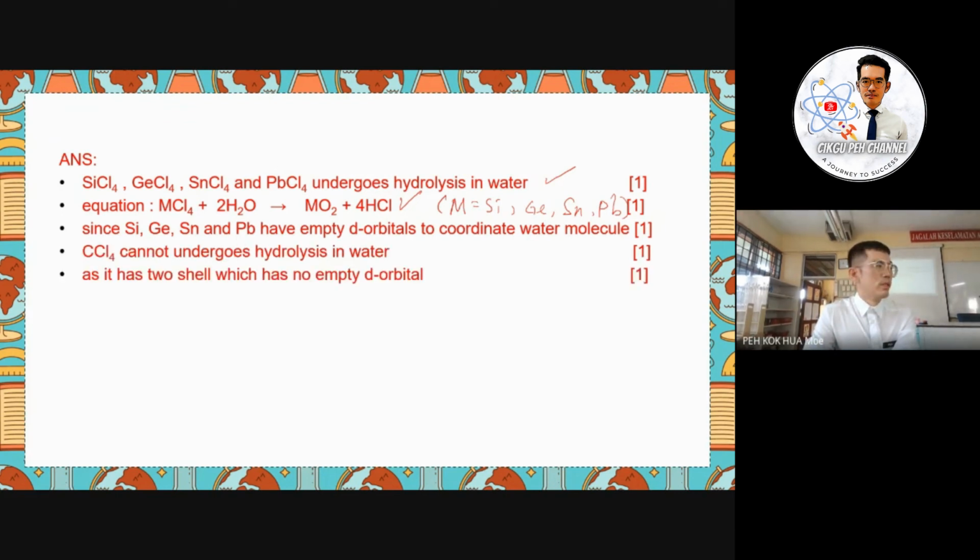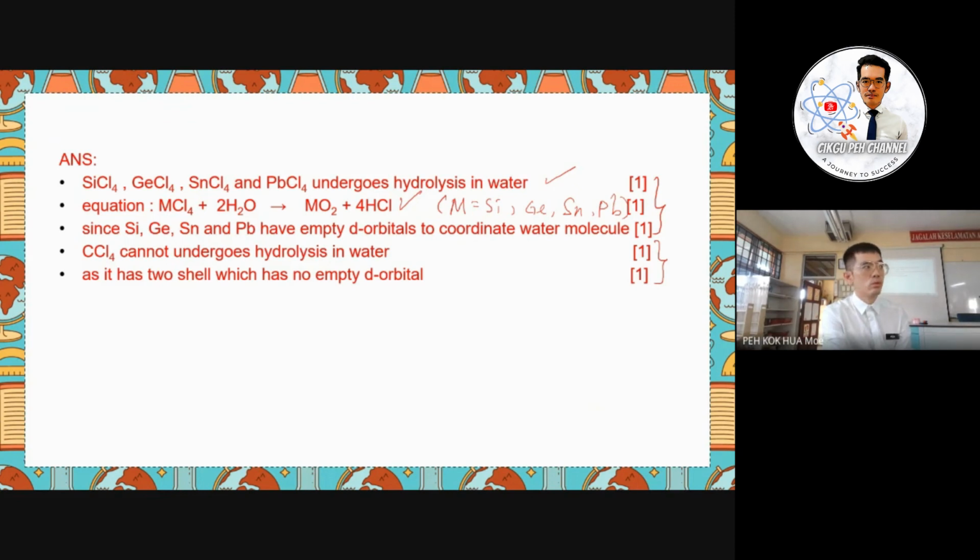Another 2 marks will be for carbon tetrachloride. It cannot undergo hydrolysis in water because of the absence of the empty d orbital. So this is 5 marks here. The distribution is 3 marks for the discussion of silicon until lead tetrachloride, where they are able to undergo hydrolysis, and another 2 marks for the discussion about carbon tetrachloride, where it cannot undergo hydrolysis in water because of the absence of the empty d orbital. So if you just discuss one of those, you might not get full marks for this question.